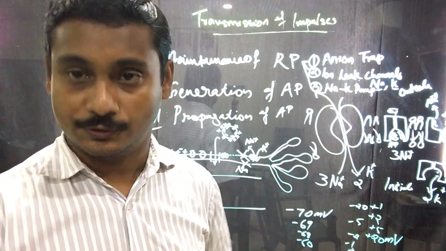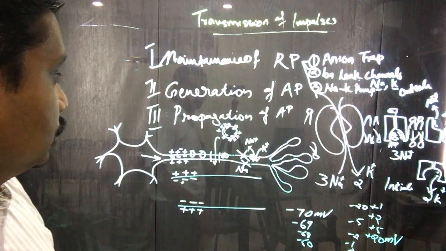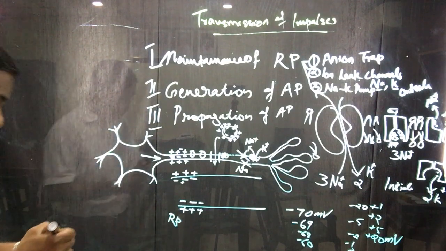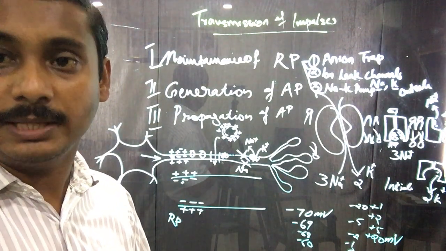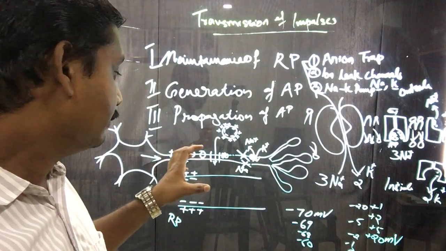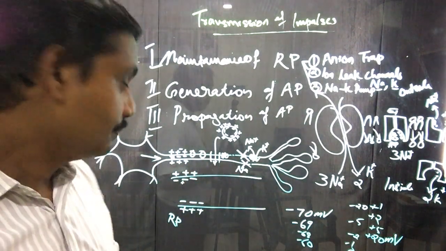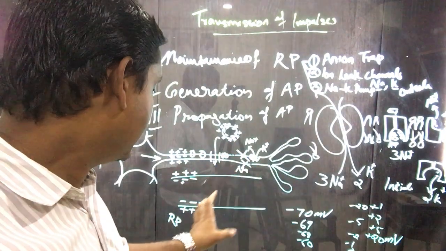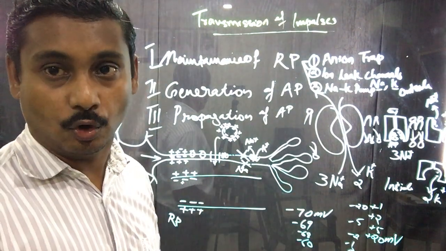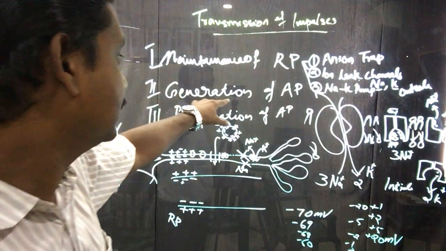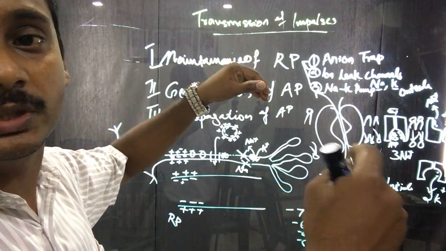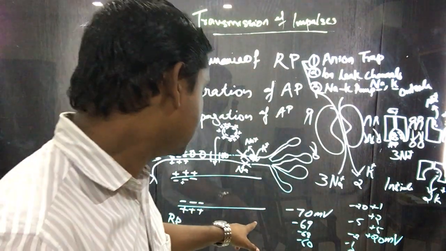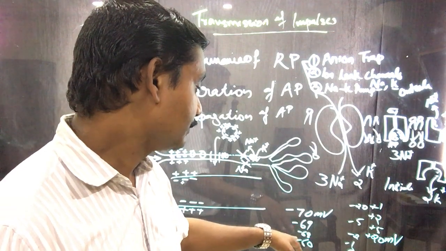electric charge also. Okay? In the resting condition, the resting membrane potential was minus 70 millivolt, because with respect to the positively charged ions, the inside contained more negatively charged ions. Therefore, the inside was minus 70 millivolt, and during the generation of action potential, more positively charged ions, the sodium ions, start moving in, and therefore the negativity decreases.